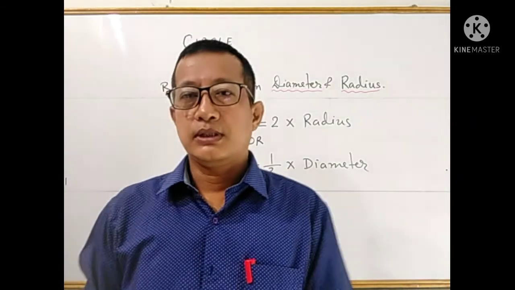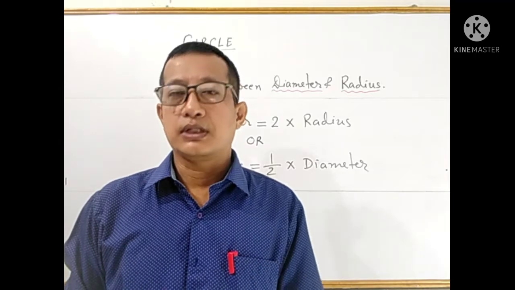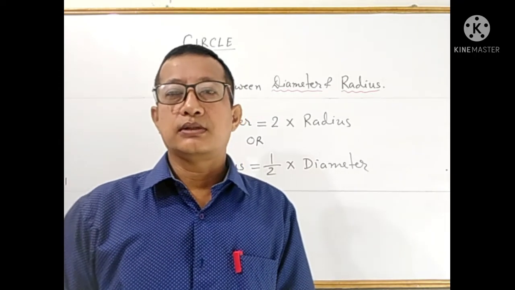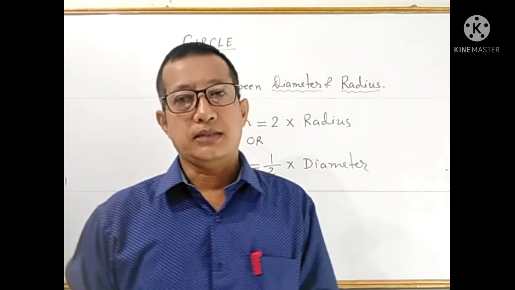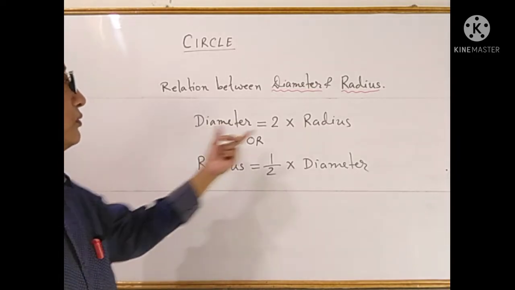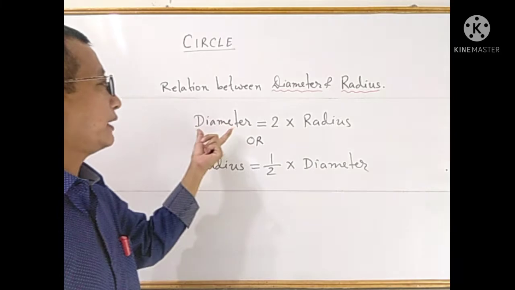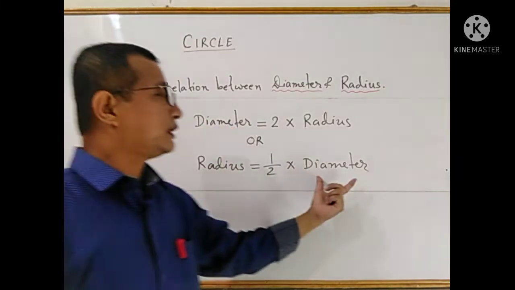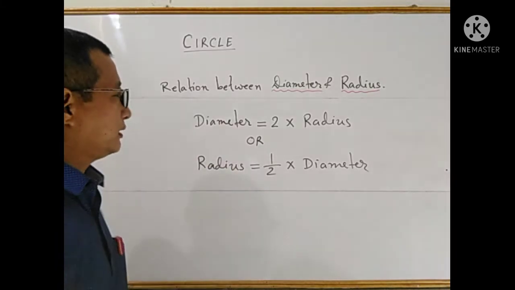The relation between diameter and radius is diameter is equal to 2 into radius, or radius equal to half into diameter. That means half of the diameter. Yeah. So these two are the relations. That means if you know the radius, then you can find the diameter, or if you know the diameter, then you can find the radius.